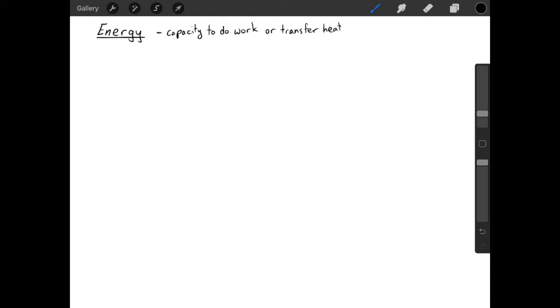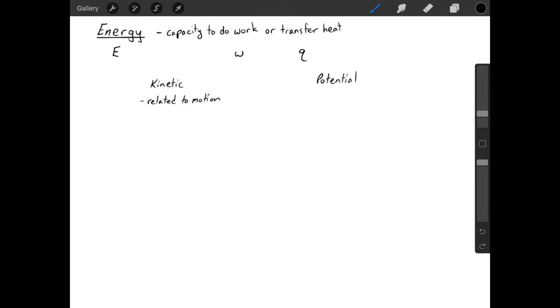Energy is the capacity to do work or transfer heat. And these three things have the symbols E, W, and Q. There are two general classifications for energies, and these are kinetic energy and potential energy. Kinetic energy is the energy of motion.